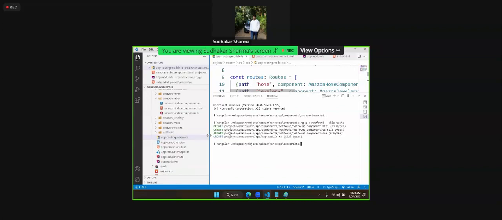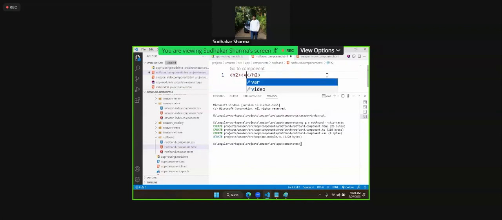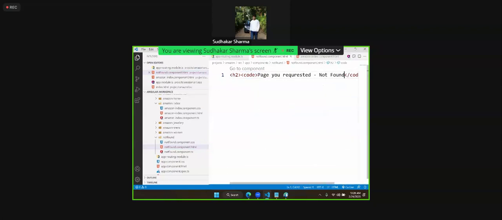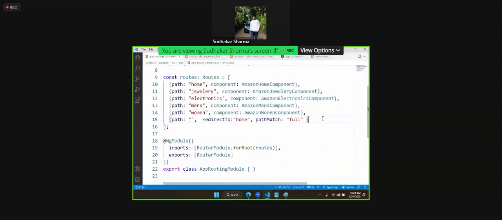And in this not found component, here I will just put a message saying that the page you requested is not found. That message I will give. Actually, this kind of messages we give in a code element. Now, how to display this? In the routing module, we can add a route in this way.